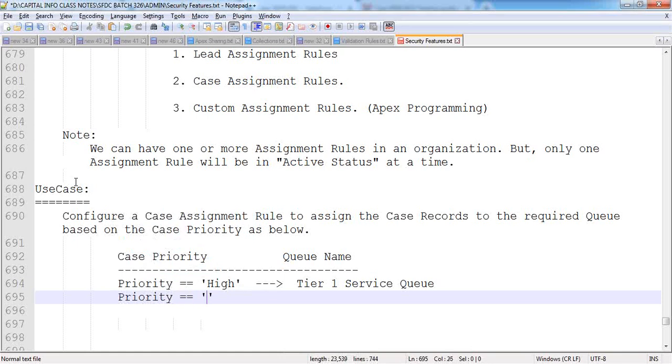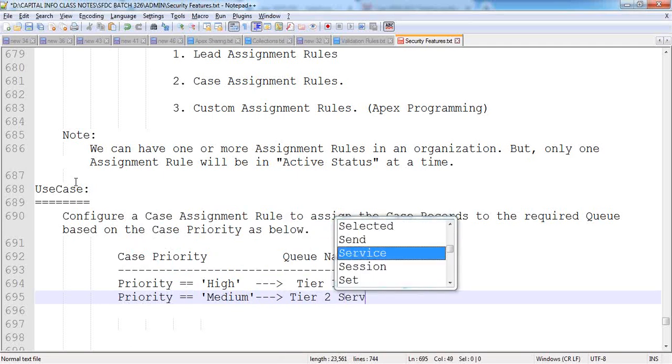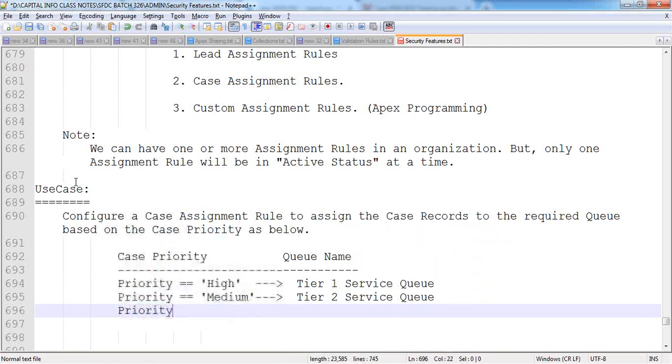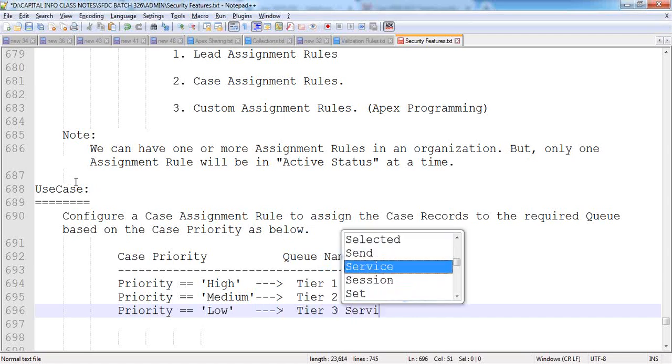If the priority equals medium, then assign that record to the tier 2 service queue. If the priority equals low, we are assigning to the tier 3 service queue.